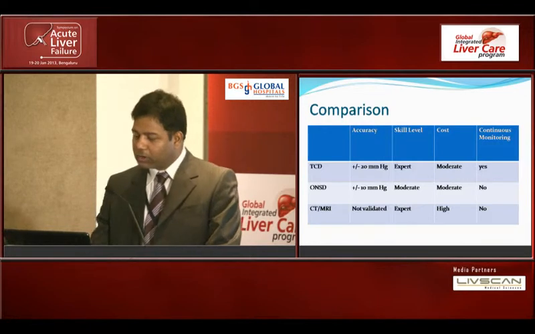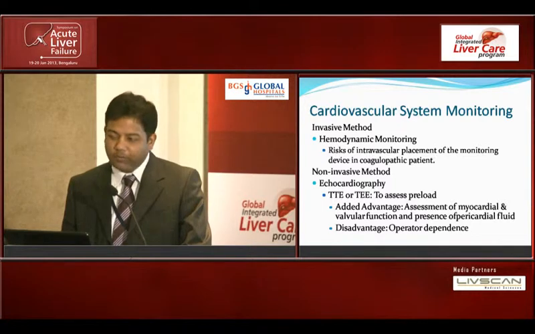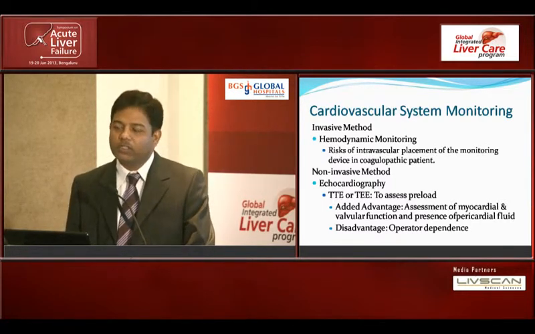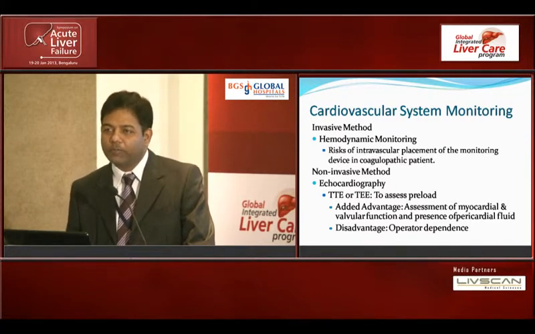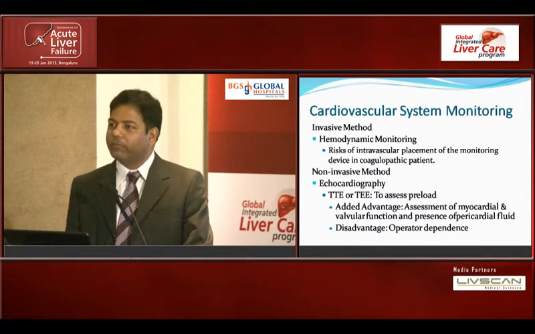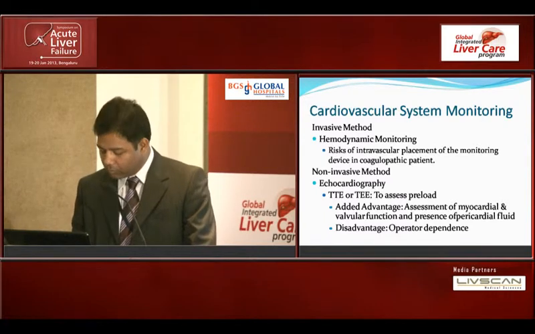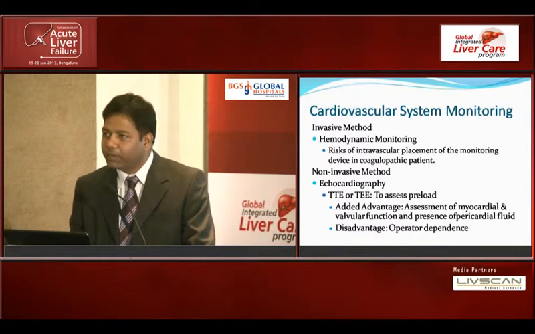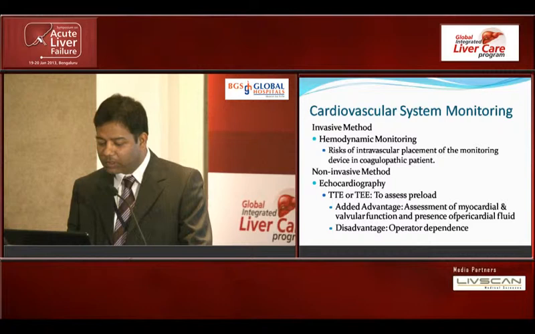And another most important system is the cardiovascular system. The most difficult challenge as an intensivist is the assessment of fluid status of the patients. This is, I think, the most difficult question when you stand in front of a patient to decide whether we should give fluid to this patient or not. We have all grown up looking at CVP, and new modalities have come now. So there are invasive and non-invasive methods: echocardiography, Doppler, esophageal ultrasound.